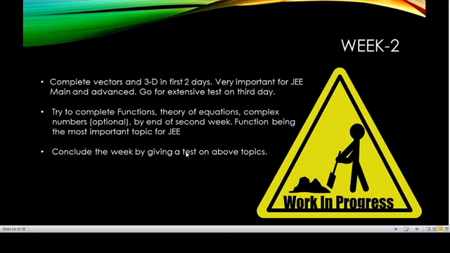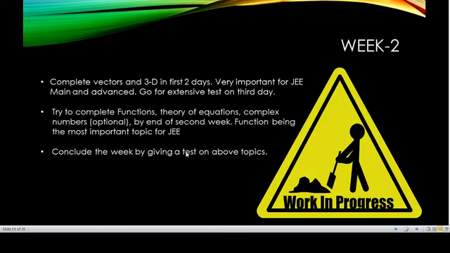Then after that, before starting calculus, because I've kept calculus in the third phase. The reason behind that is many students think they are good in calculus, but the question level is very difficult in Advanced from calculus as compared to algebra and geometry.